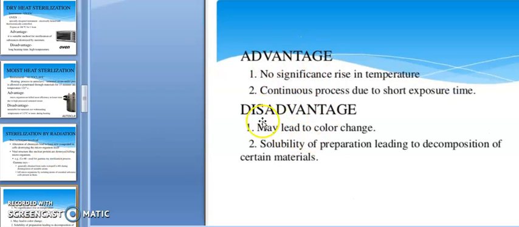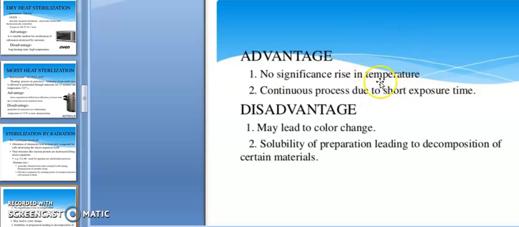See, these are the advantages and disadvantages of irradiation. No significant rise in temperature: this is one of the best advantages of irradiation. Continuous process due to short exposure time: this is also one of the advantages. If the item is heat sensitive, we can proceed with irradiation for proper sterilization.